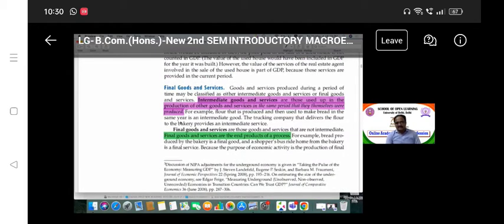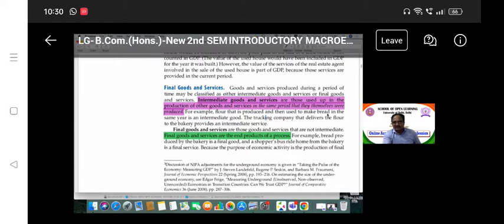it shows that whatever you have produced, the goods and services at the time of the final process of the goods and services. That means what is the intermediate goods? Intermediate goods are the goods used up in the production of other goods and services. You can call them raw materials. For example, the trucking company that delivers the flour to the bakery provides intermediate services. The flour that is produced is then used to make bread. Flour means you can use some kind of